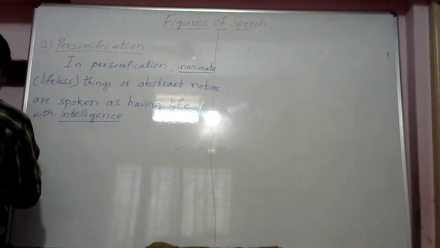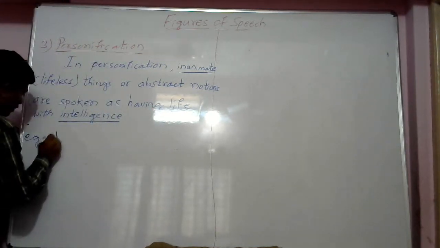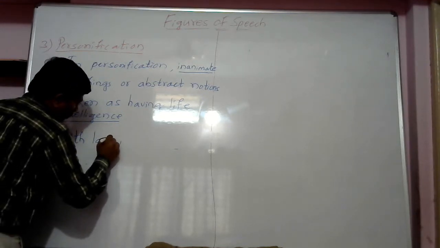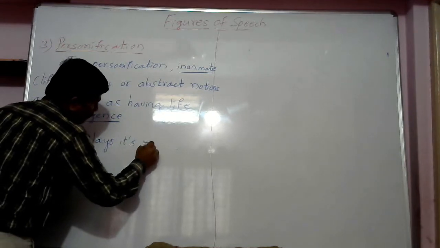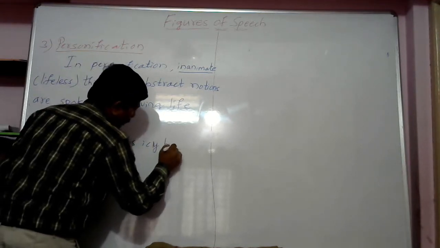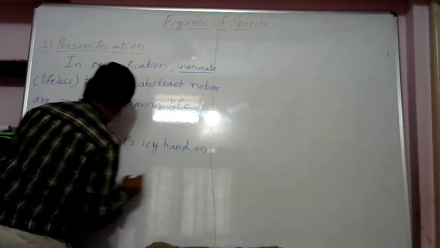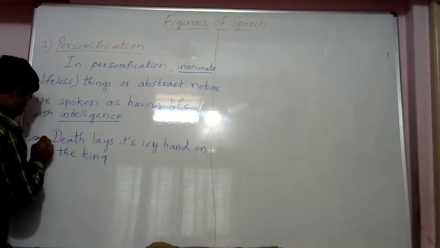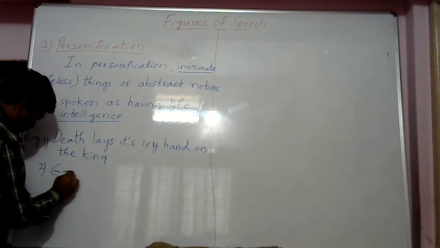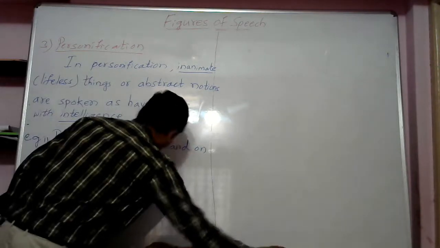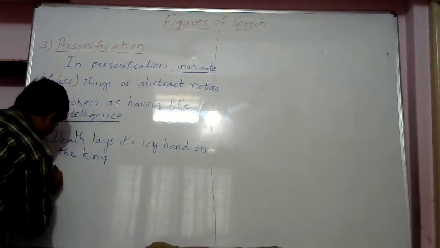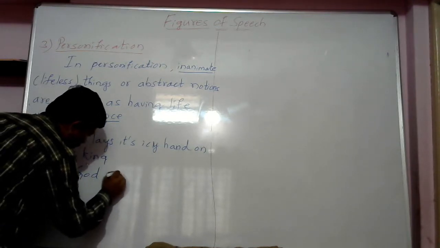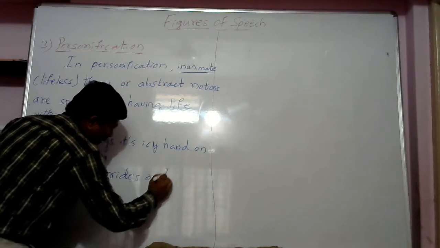Say for example, death lays its icy hand on the king. And in one of the poems, we find God rides on the storm.